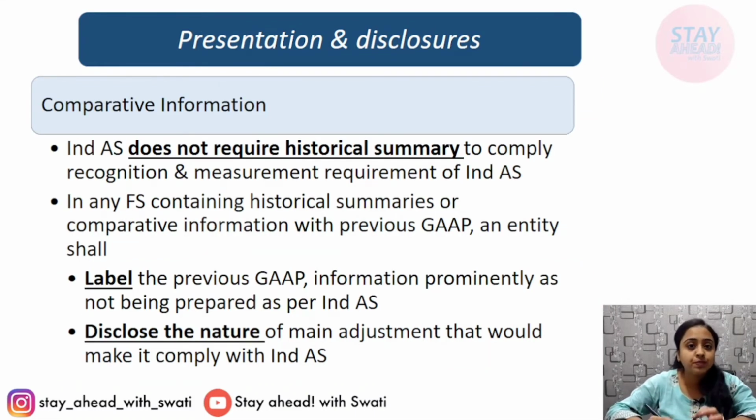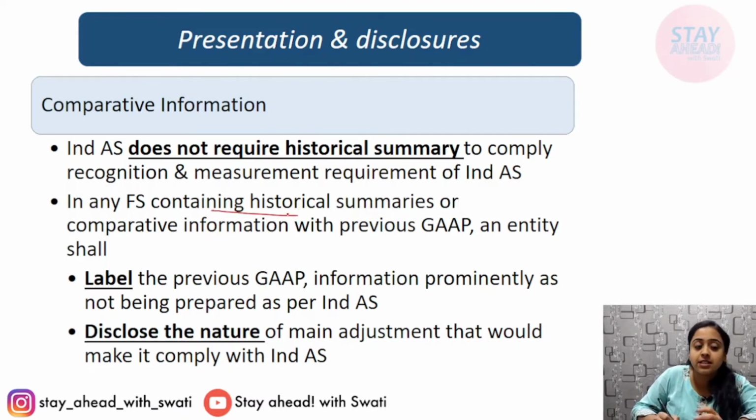Presentation and disclosure. Comparative information is required. Ind AS does not require a historical summary. It never asks for a historical summary to comply with recognition and measurement requirements of Ind AS. But if any financial statement is presenting or containing any historical summaries, then they have to also prepare comparative information with previous GAAP.